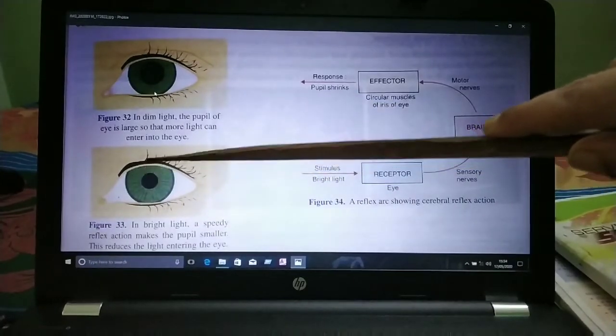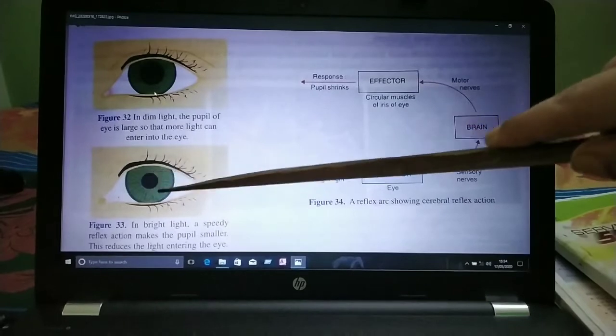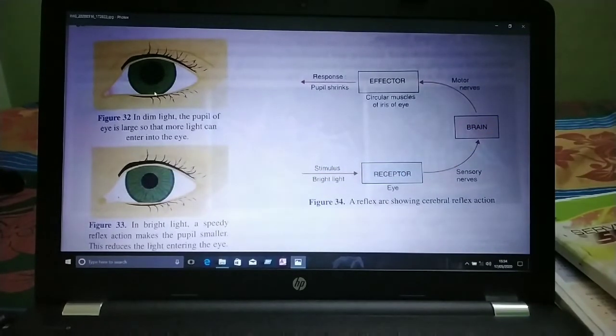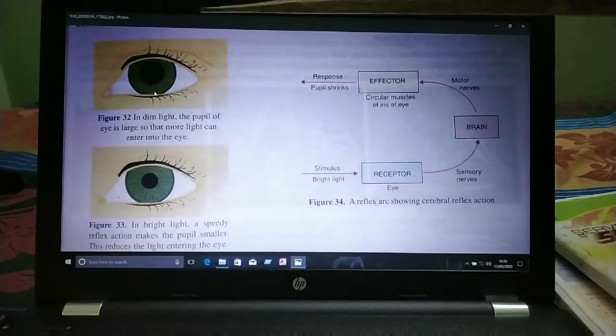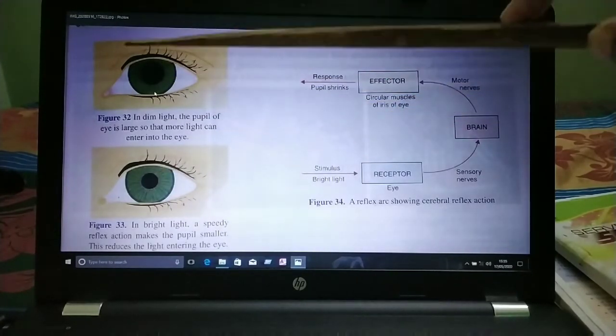You can see here the pupil is larger and here it is smaller. The smaller pupil prevents damage to the retina of the eye from too much light. The contraction of the pupil in bright light is an example of cerebral reflex. We can understand this cerebral reflex action by this figure.